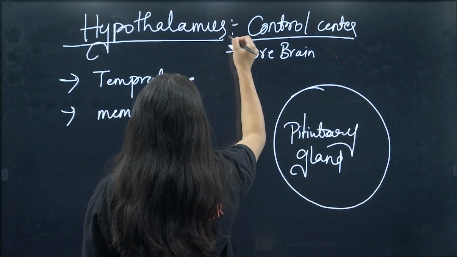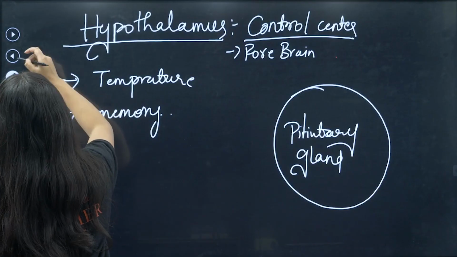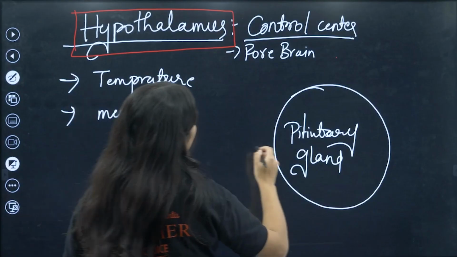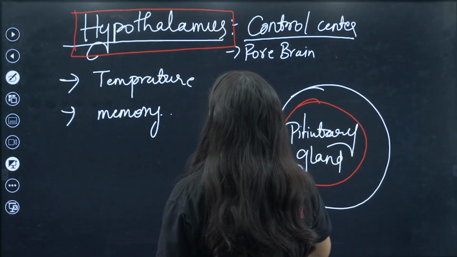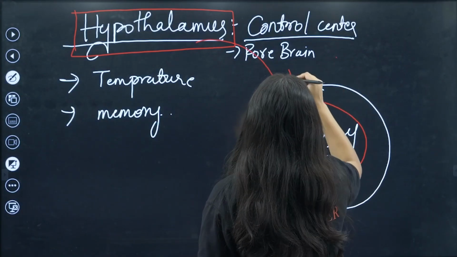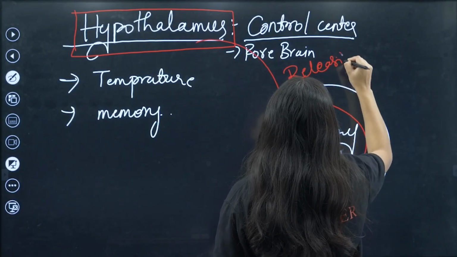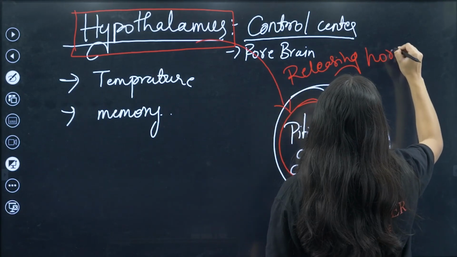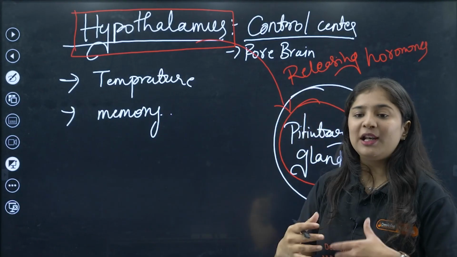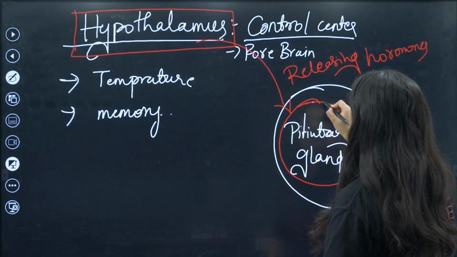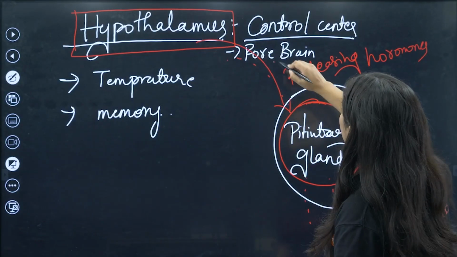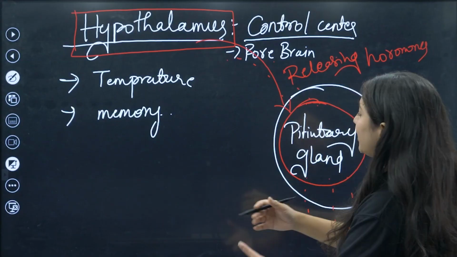So this is the hypothalamus, and this is the pituitary gland. So what happens here? The hypothalamus starts secreting releasing hormones to the pituitary gland. For what? To initiate the pituitary gland to release hormones. They are secreting or releasing hormone into the pituitary gland to secrete the hormones.